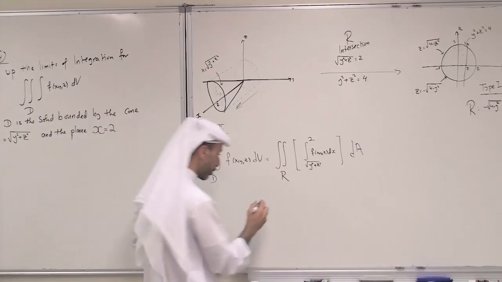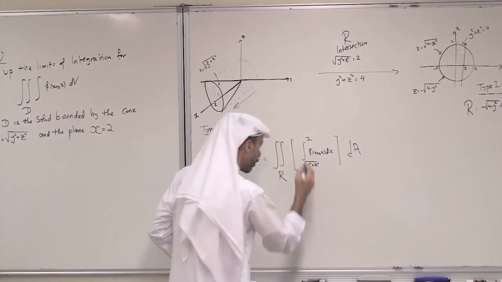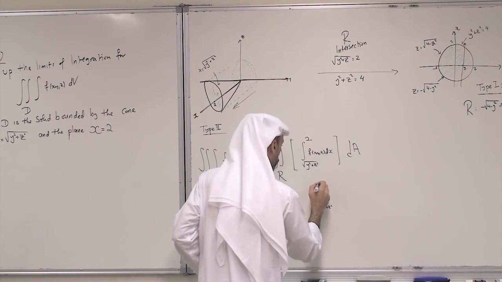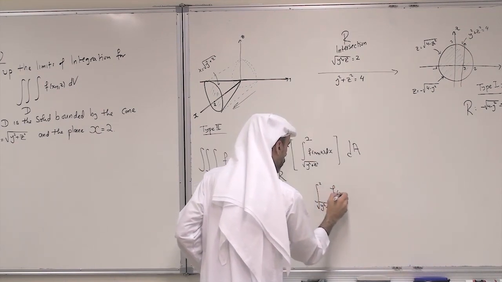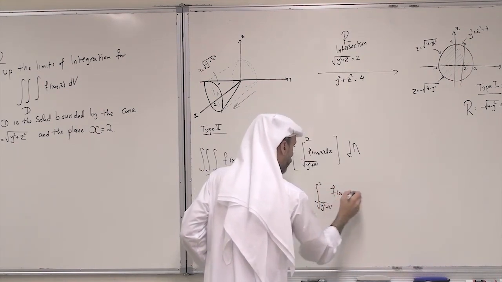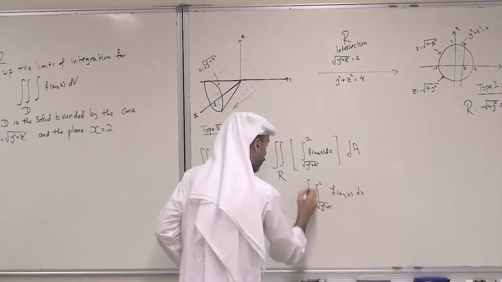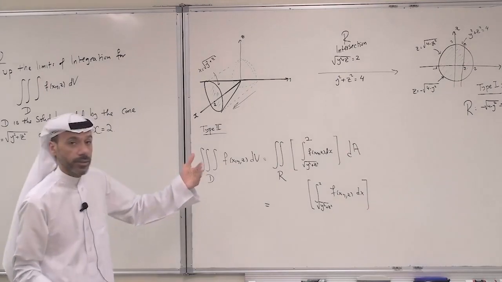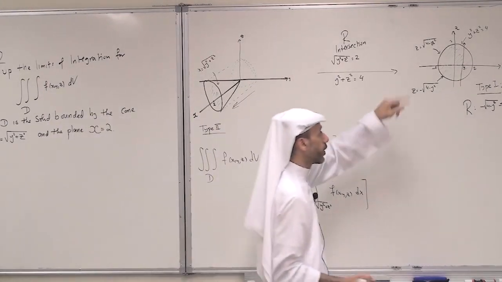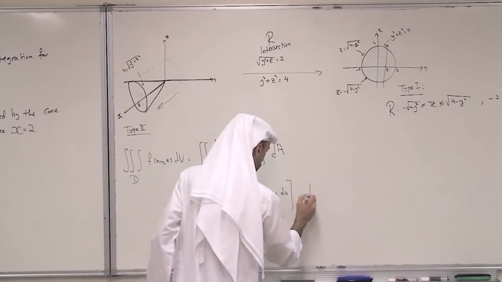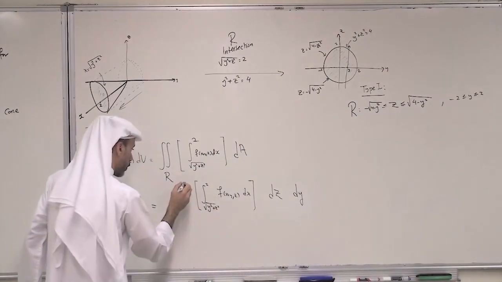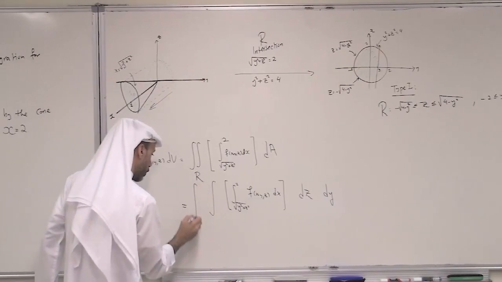Now, as a type 1, the inner integral will be as it is, from root y squared plus z squared to 2 of f of x, y, z, dx. Then, for the double integral, it is type 1, so first dz, then dy. This is with respect to z, and this is with respect to y.